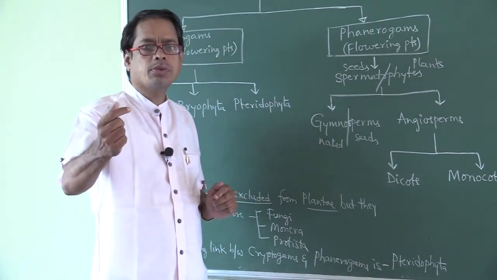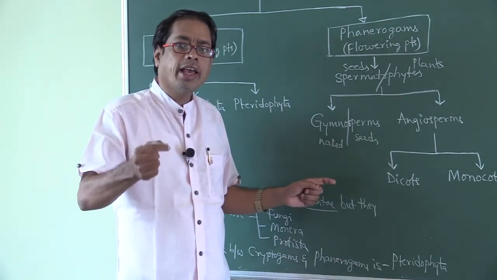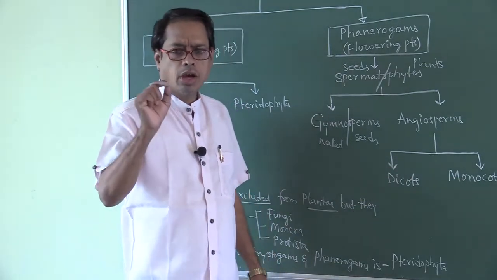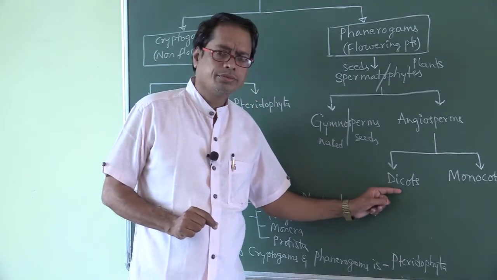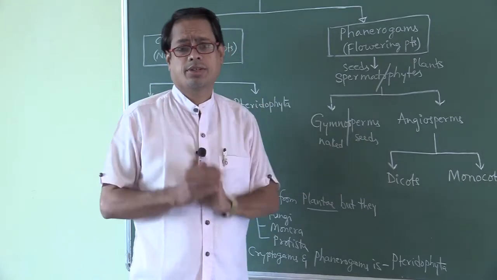Primitive angiosperms are dicots. Advanced angiosperms are monocots. One point you have to remember, my dear students: dicots are primitive and monocots are advanced plants.